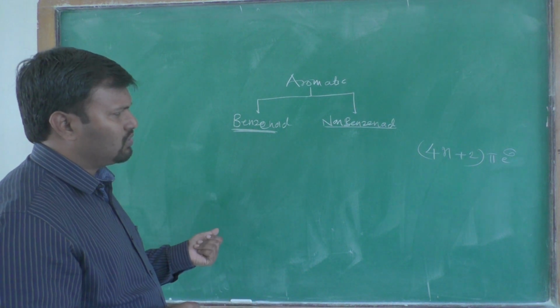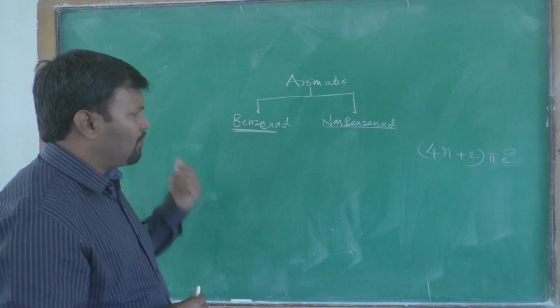Like that, these compounds we call non-benzenoid compounds.